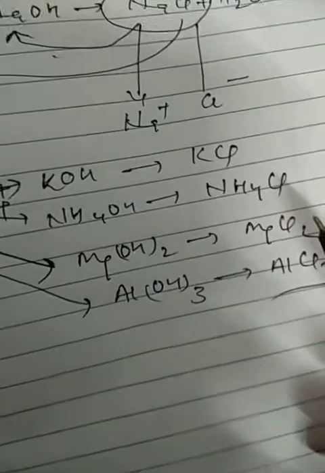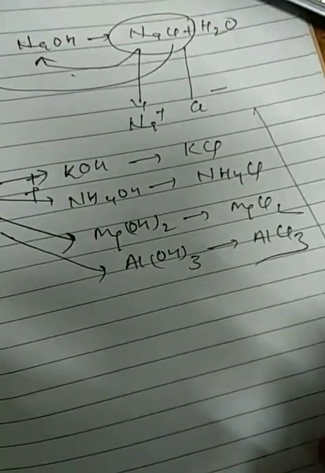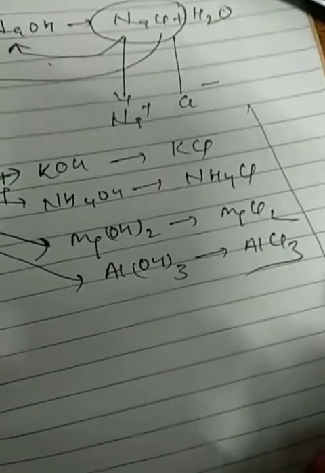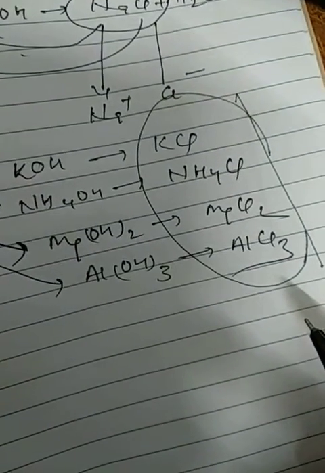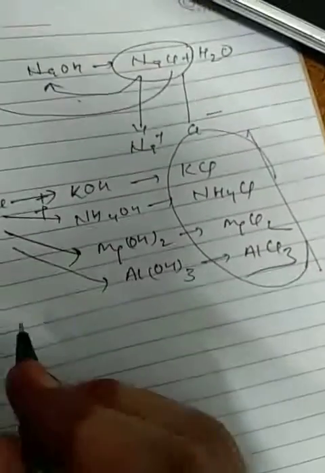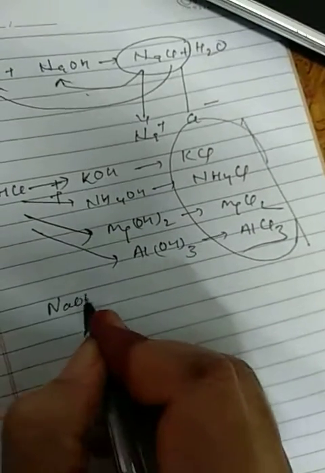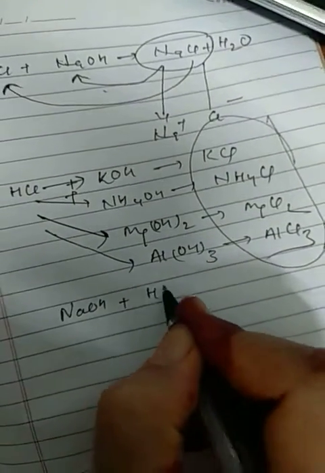Chlorine. So all the salts which have a common acid, or are prepared by a common acid, are named by that family. That is, all these salts have the chloride ion in common, so they are the salts of the chloride family. Similarly, sodium hydroxide can react with HCl to give NaCl.